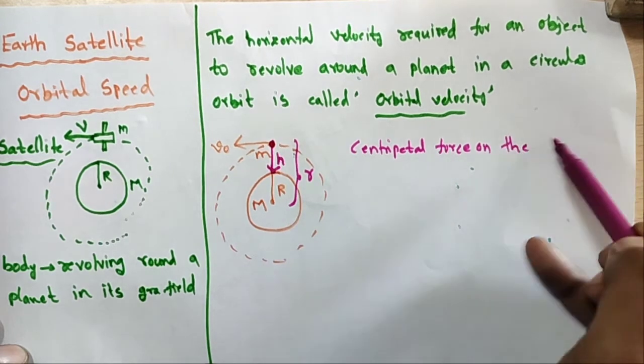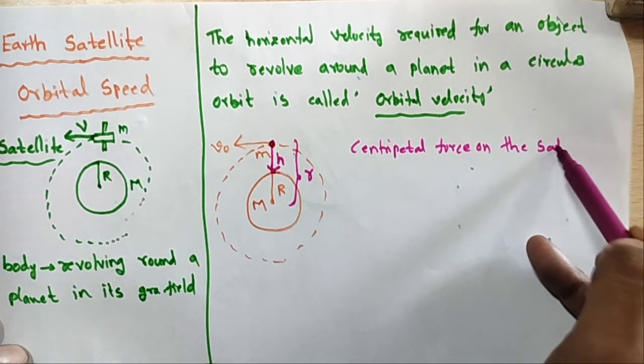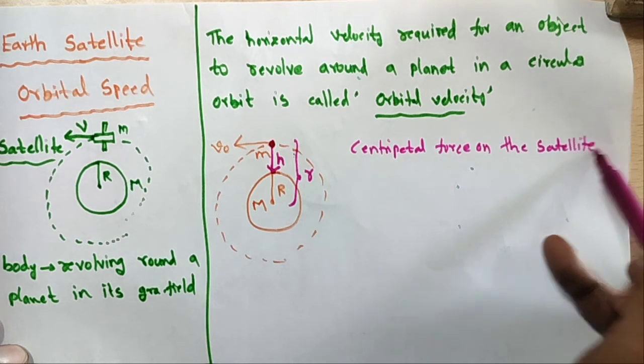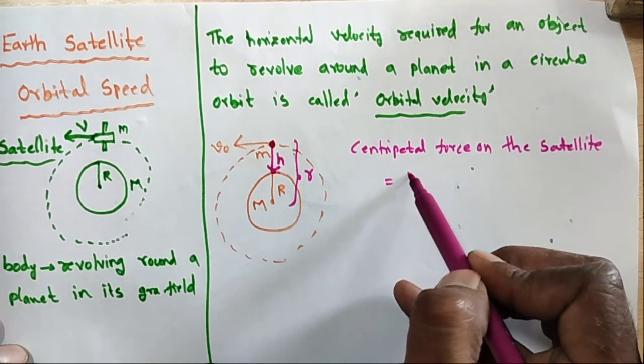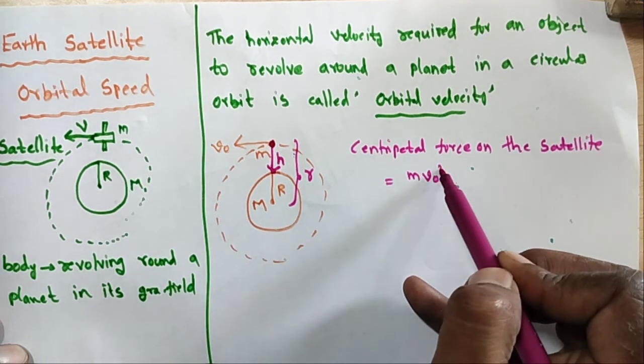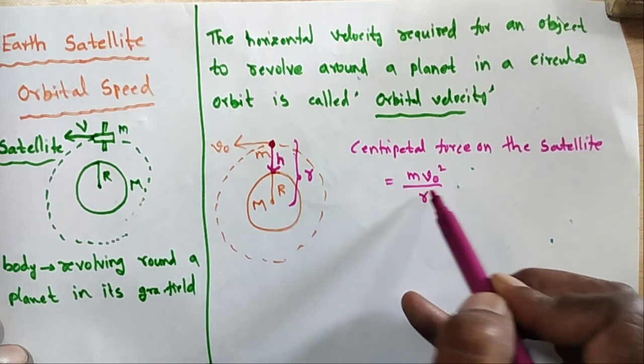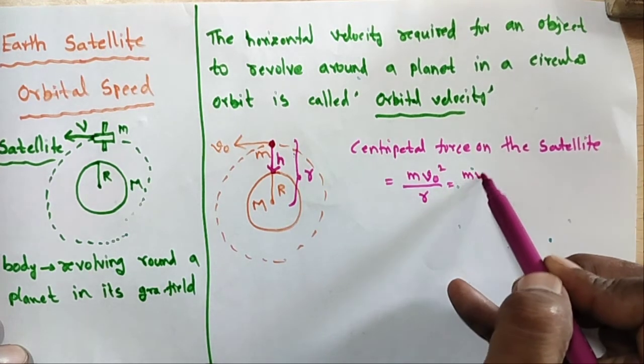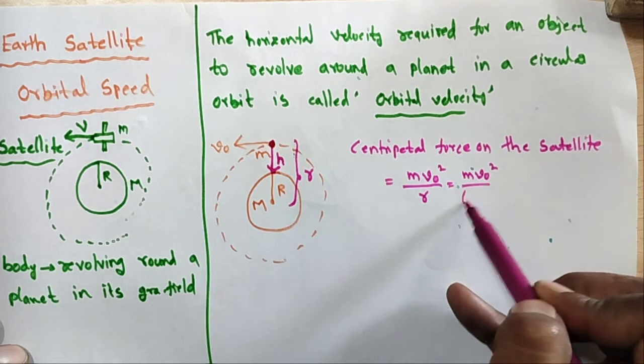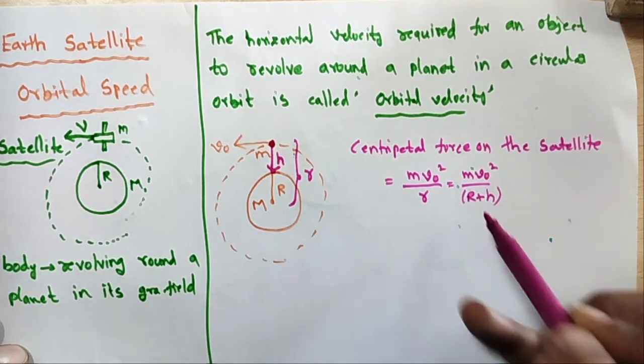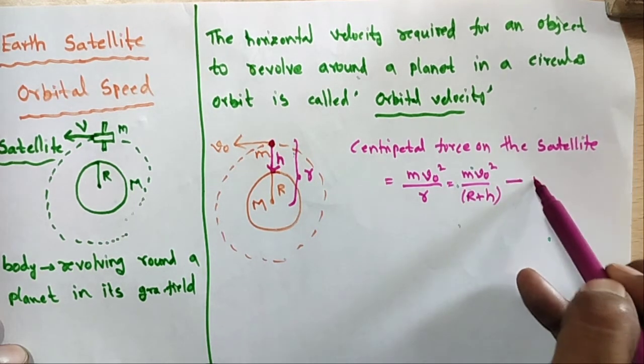That is m v naught square by r, or m v naught square by r plus h. This is equation number 1.